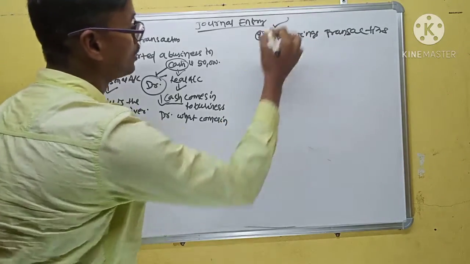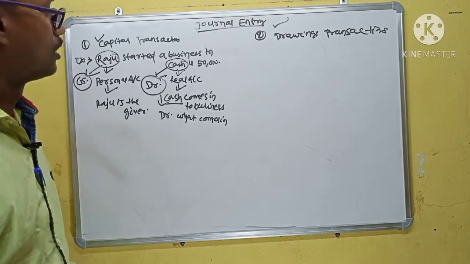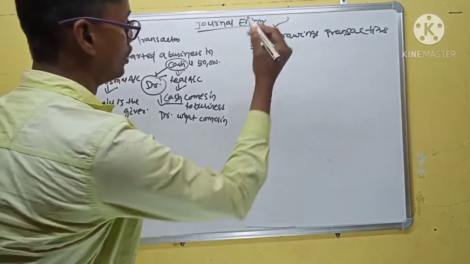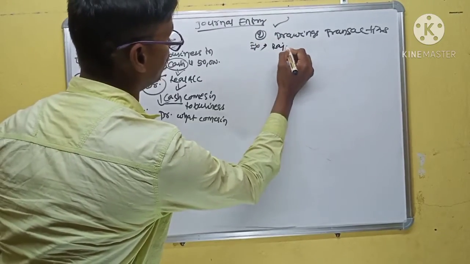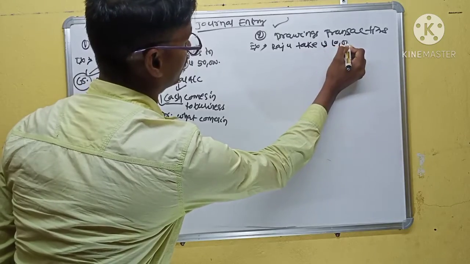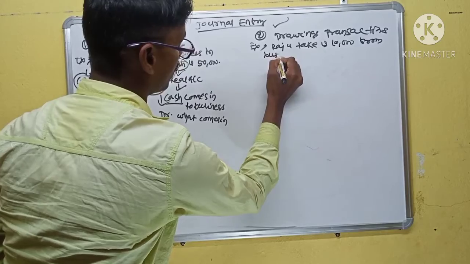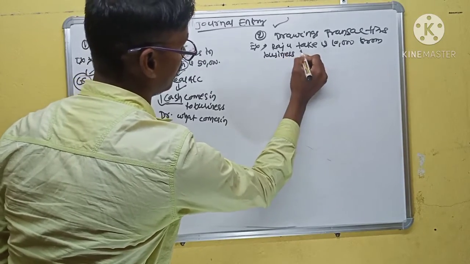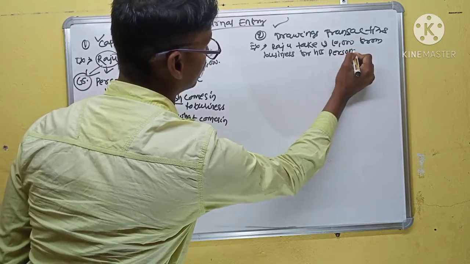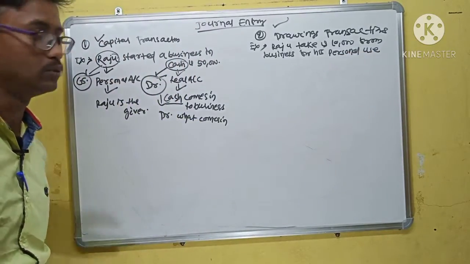Second, in case of a drawings transaction, what is the journal entry? We take an example. Raju takes rupees 10,000 from the business for his personal use.